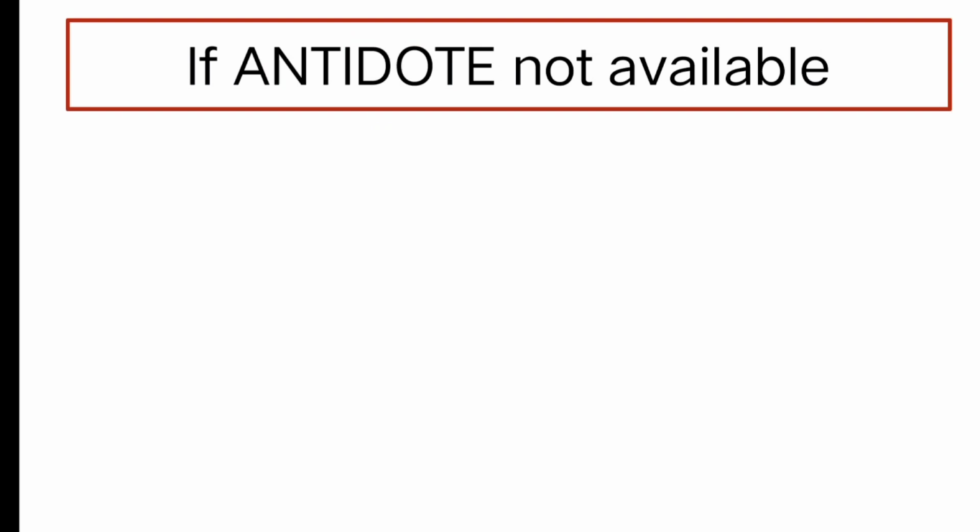If an antidote is not available, yes, in this world there are various animals and insects for which we do not have an antidote. In such cases, sometimes an animal has bitten a person and we don't have the antidote, so there will be an anaphylactic reaction, right? For that anaphylactic reaction we can administer injection adrenaline, that is epinephrine. If the antidote is not available and a person is exhibiting an anaphylactic reaction, it can be reduced by administering injection adrenaline or epinephrine. So that's all about today's video.